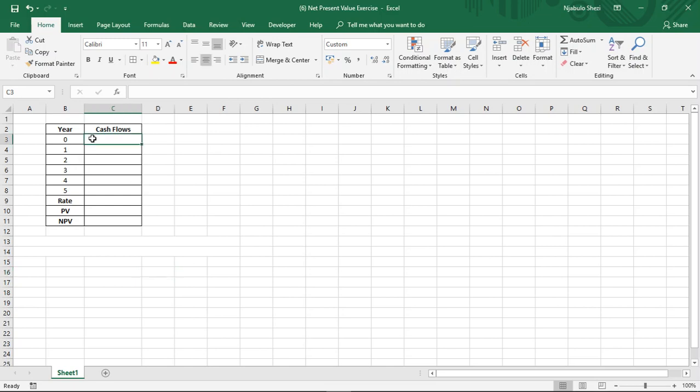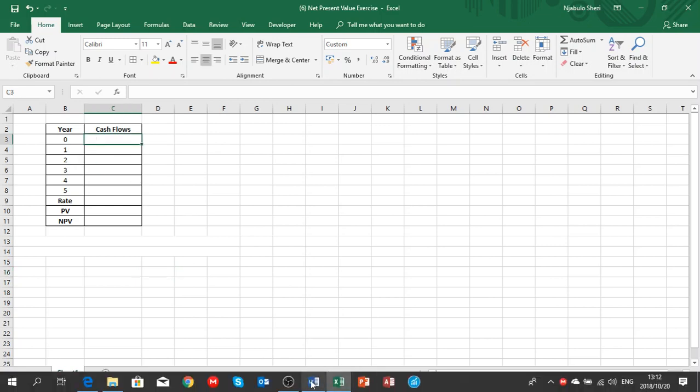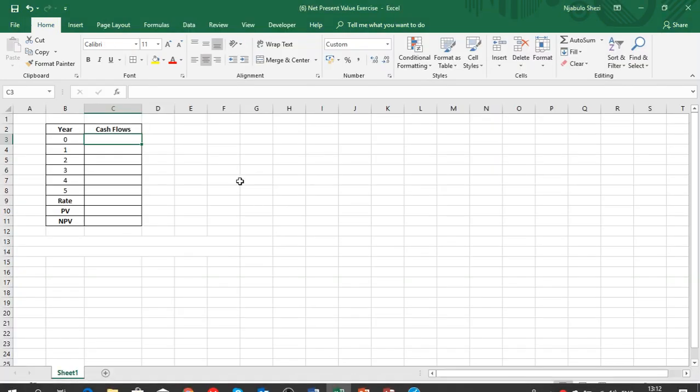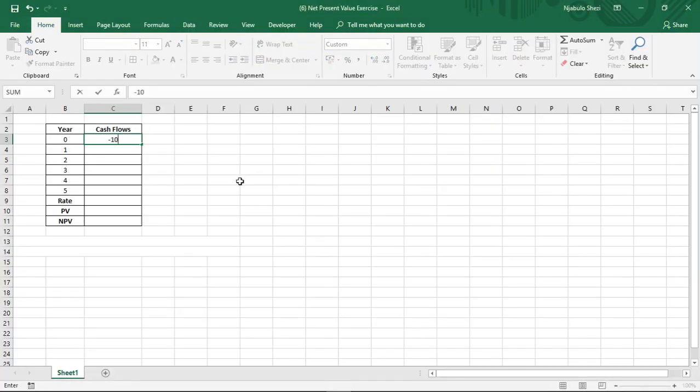In year zero, which represents our initial investment of 10 million rand, this amount will be negative because this is a cash outflow. This money needs to be set aside for this project over 5 years. That's why this 10 million is negative.